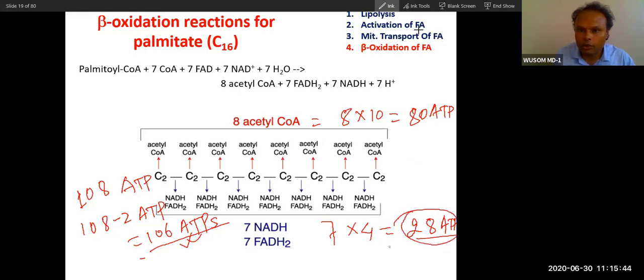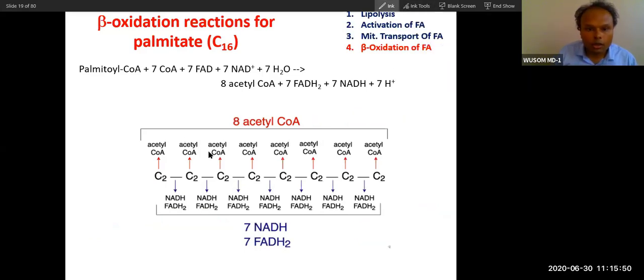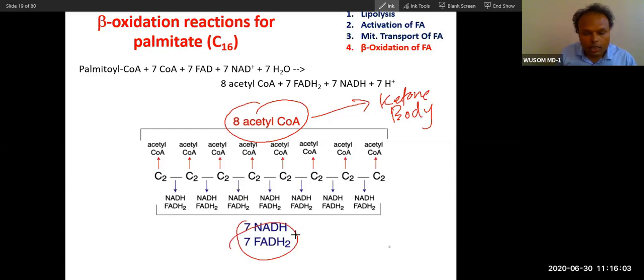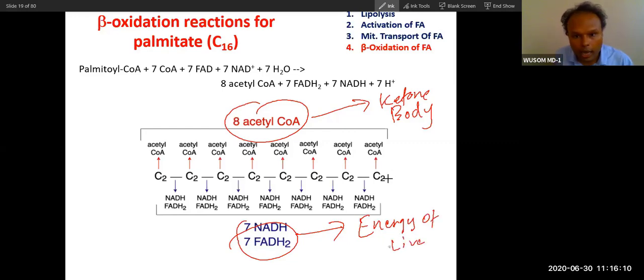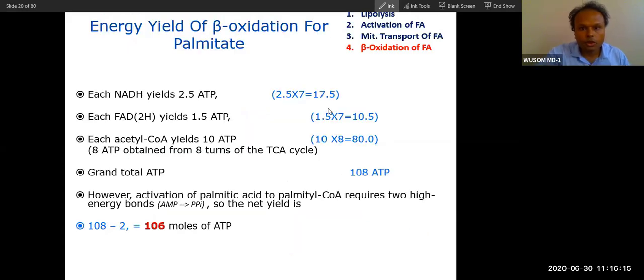And in the liver, I'll tell you, only beta oxidation will happen. This acetyl coenzyme A will be converted into ketone bodies. It will not be metabolized further; this is sufficient for the energy of the liver. So in the liver, only beta oxidation happens, not oxidation of acetyl coenzyme A. So this is the energy you can see. I have already calculated this, so you can go through this and understand.